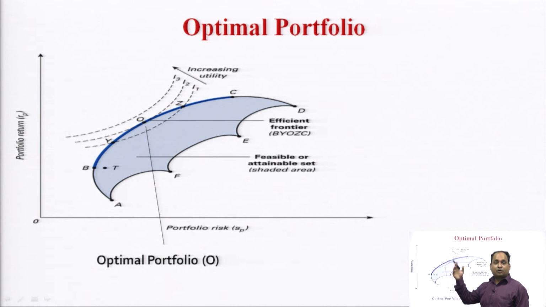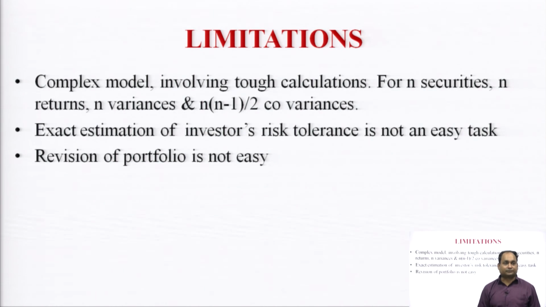Efficient frontier is the combination, the efficient set of optimum portfolios under the attainable sets of portfolios. Once this efficient frontier intersects the indifference curve, which is called the utility curve, that intersection point is called the optimal portfolio which an investor should select.